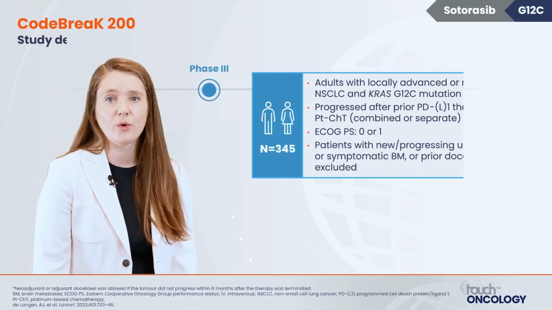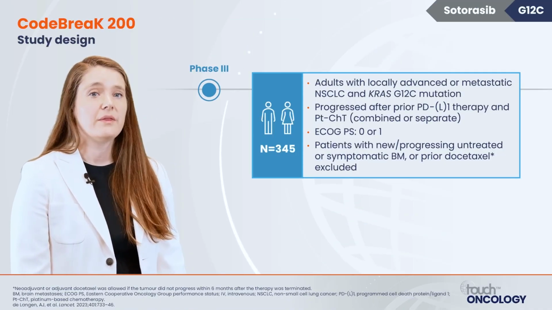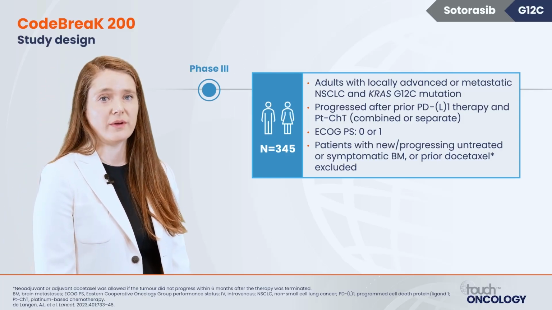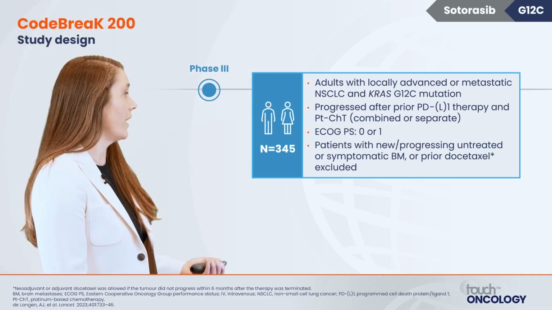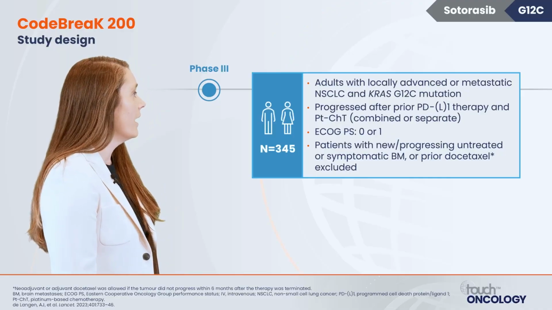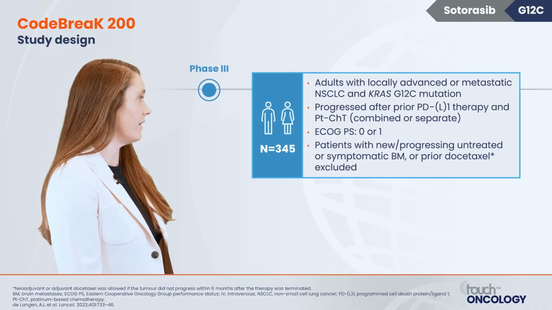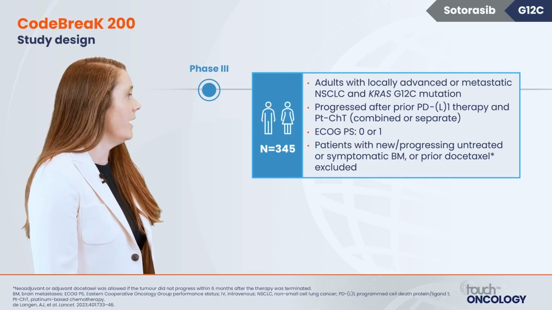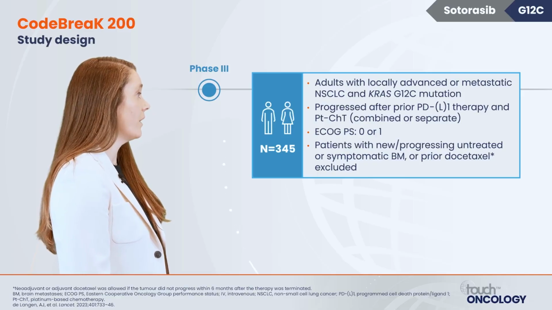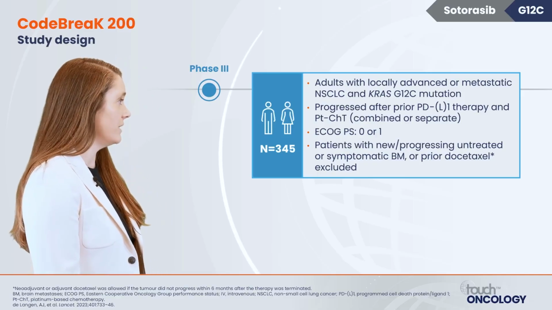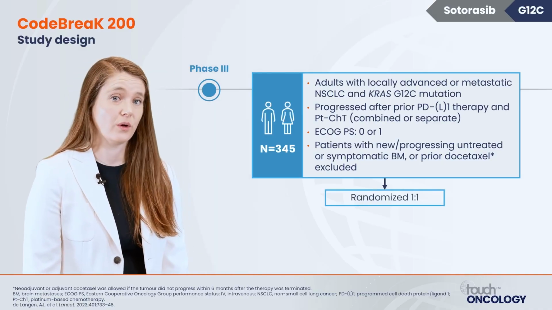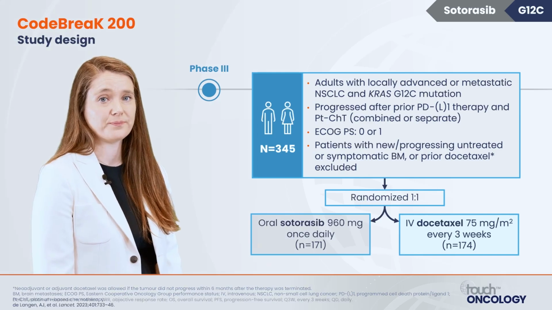So let's look now at the CodeBreaK 200 study design. This enrolled patients with advanced or metastatic non-small cell lung cancer with KRAS G12C mutations. Patients had progressed through prior PD-1 or PD-L1 therapy, as well as platinum-based chemotherapy, either combined or sequentially. Patients had to have a performance status of 0 or 1. And importantly, patients with new or progressing untreated brain metastasis were excluded from the trial, potentially different than patients that you're seeing in your practice. Patients were randomized 1-to-1 to oral sotorasib versus docetaxel.